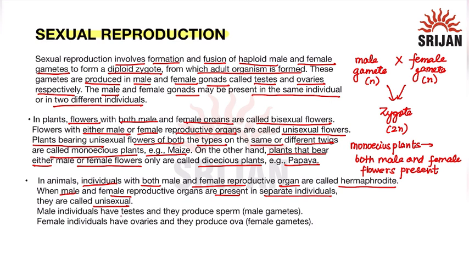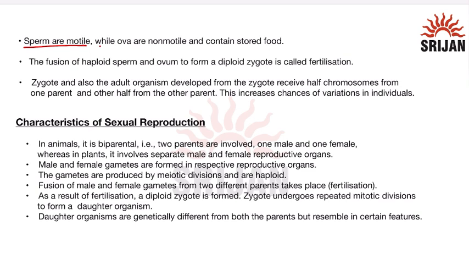Male individuals have the reproductive organ testes and produce sperm, which are the male gametes. Female individuals have the reproductive organ ovaries and produce ova, which are the female gametes. Sperms are motile while ova are non-motile and contain stored food.